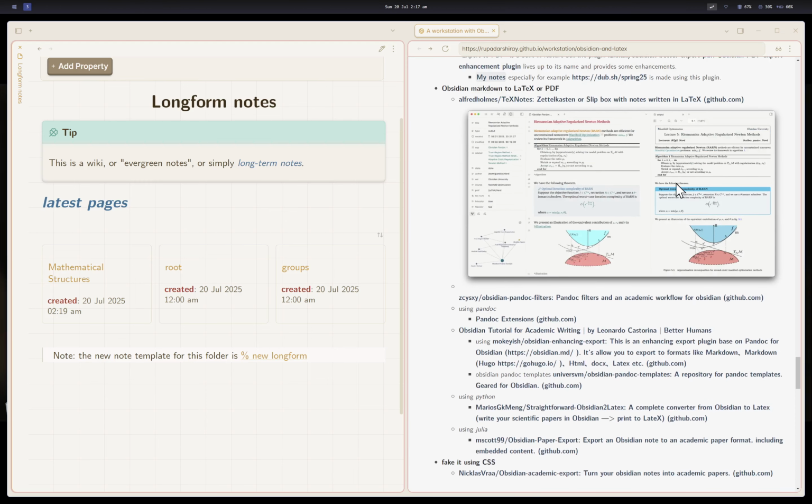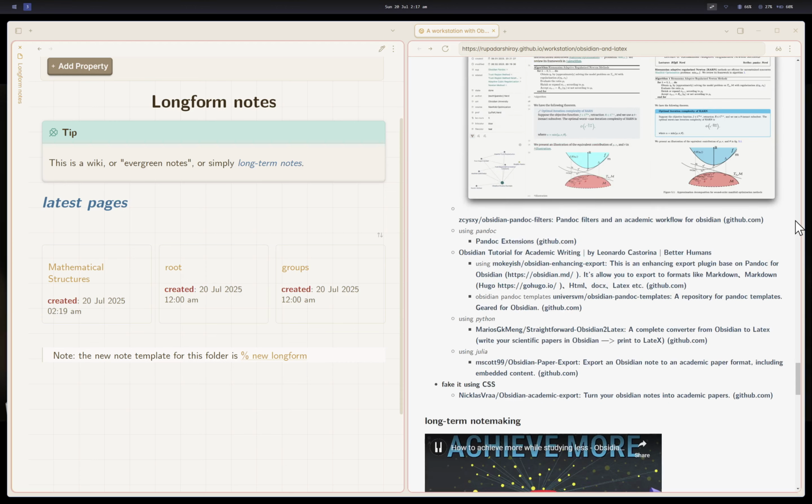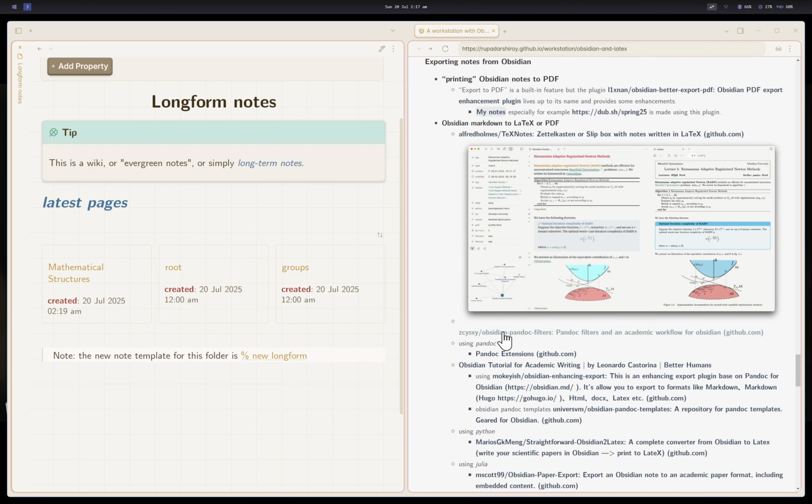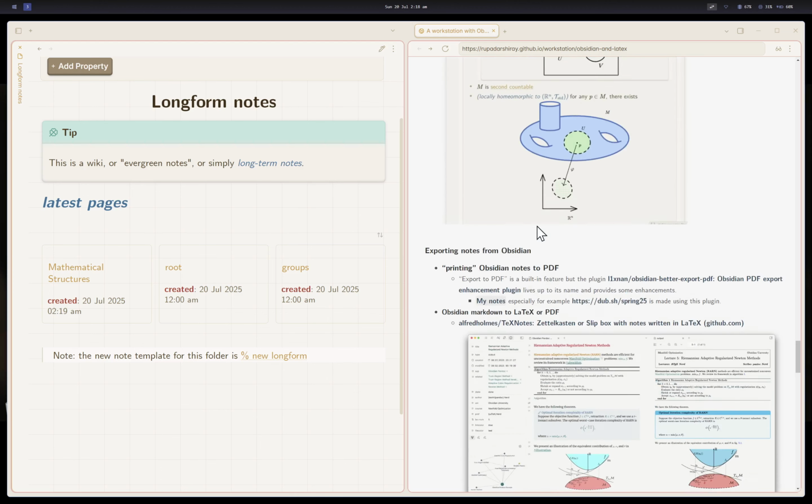The author of the second one has actually used it to render and publish a paper. One paper, not this one. This is a lecture file, lecture note.